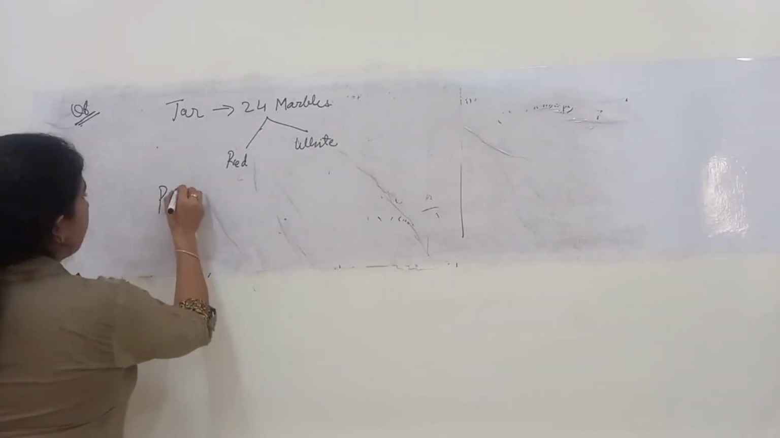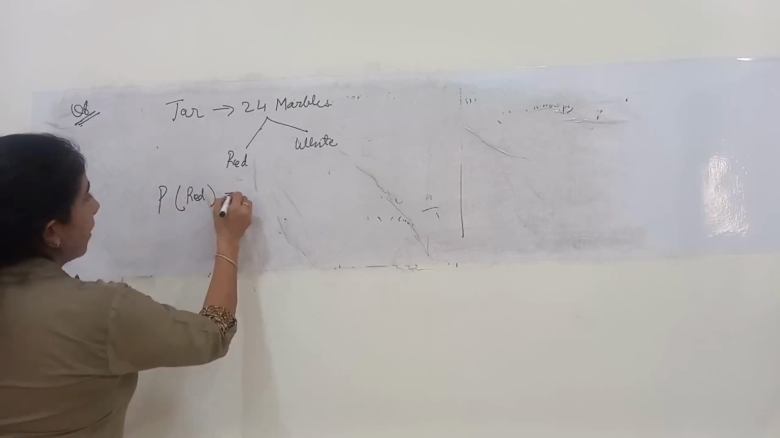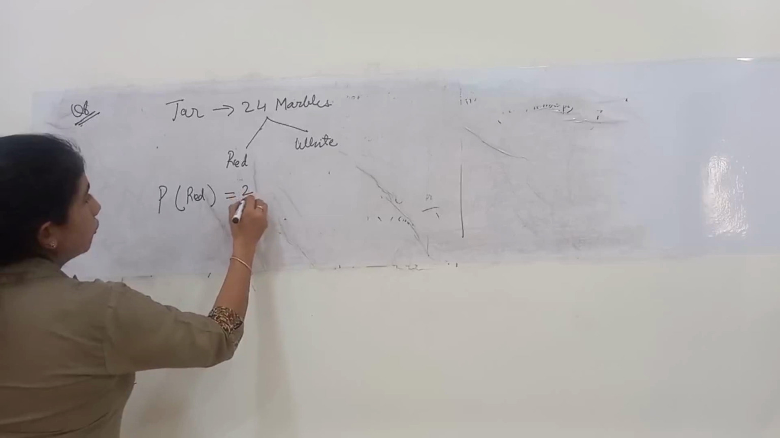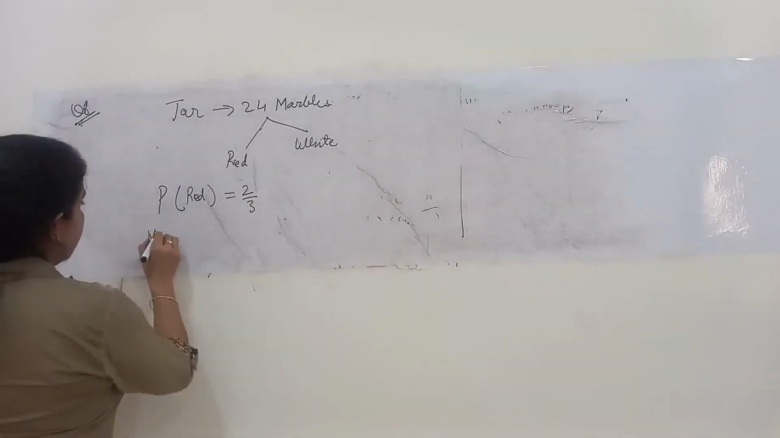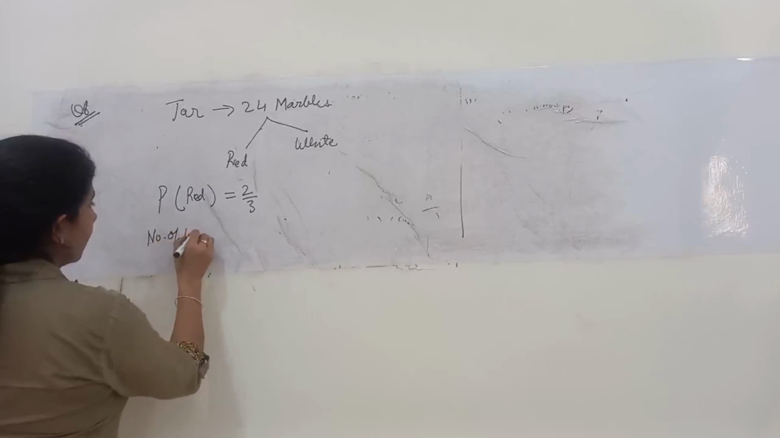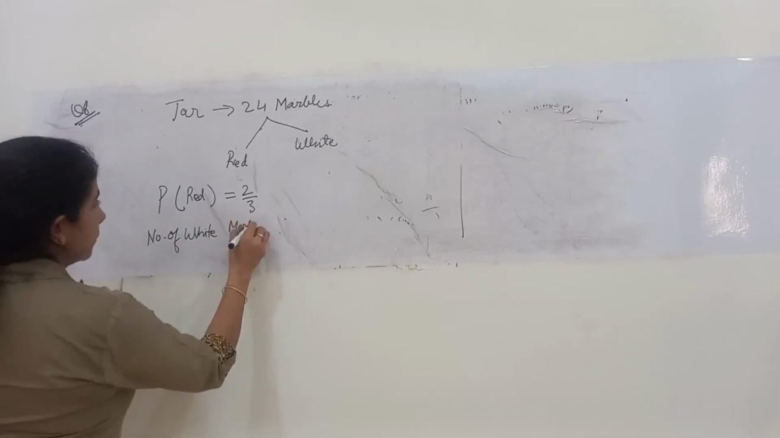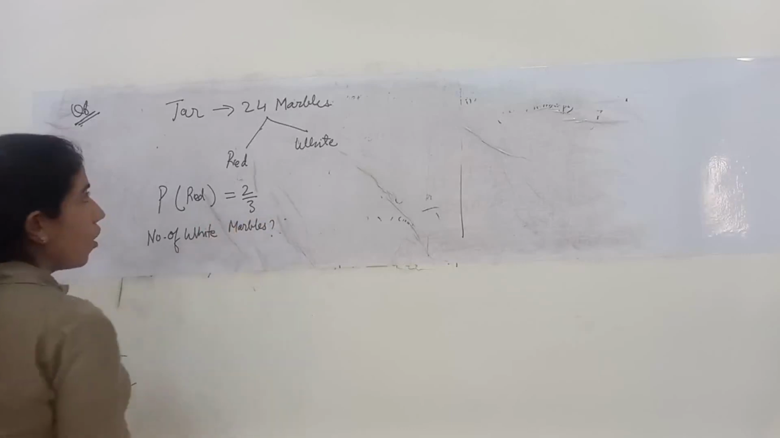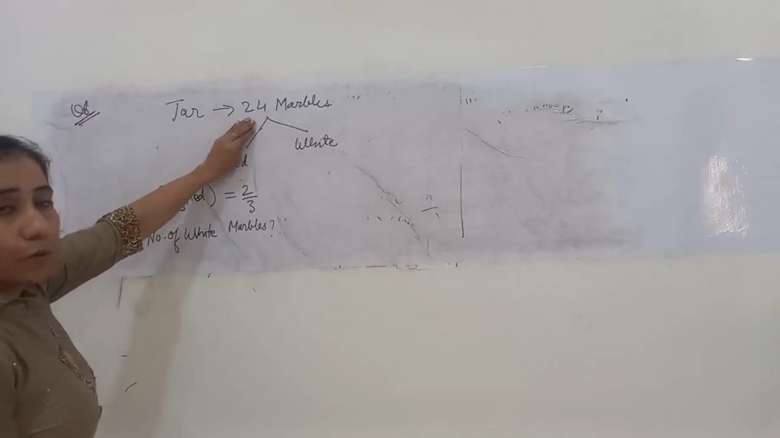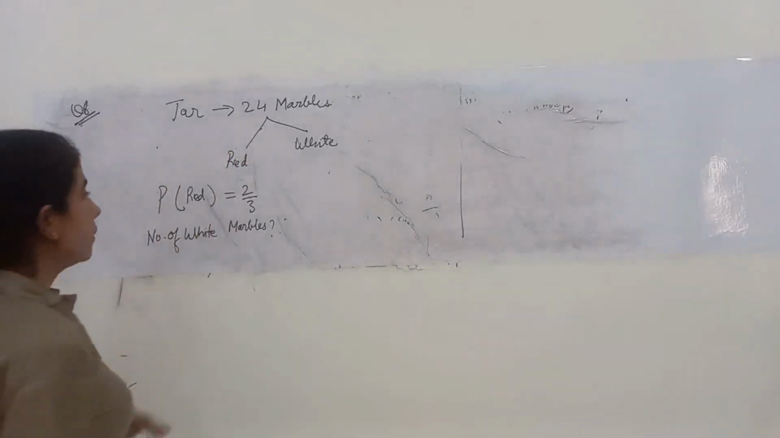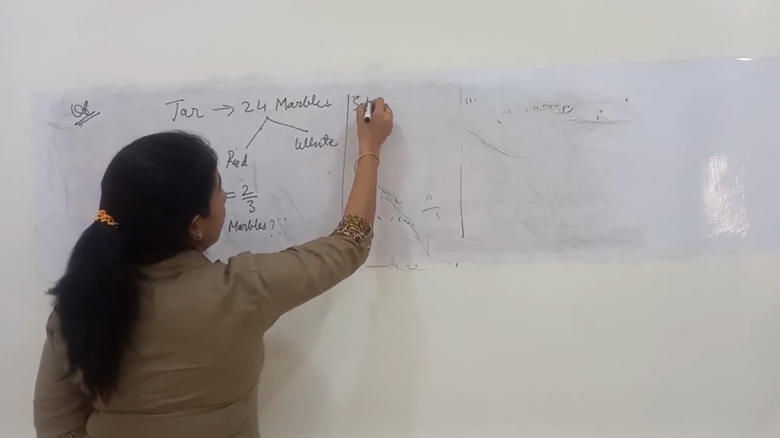That means when a marble is drawn, the probability of a red marble is 2 by 3. We have to calculate the number of white marbles. How many white marbles are there in a jar containing 24 marbles altogether? Okay. Starting with the solution part.